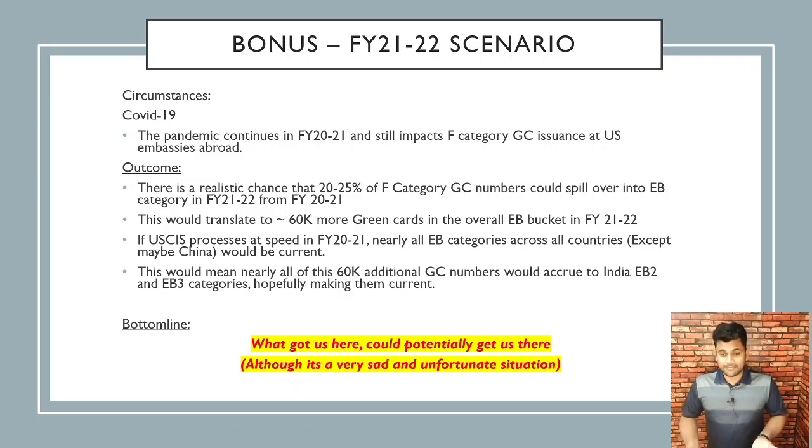The bottom line, although it's a very sad and unfortunate situation, is what got us here, that is EB2 and EB3 India, China here, could potentially get us there and get us current. Although I don't want that to happen, it seems like there's a realistic possibility of that happening because of the pandemic continuing into FY 2021.